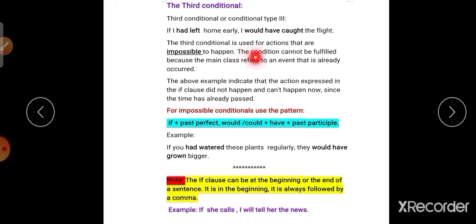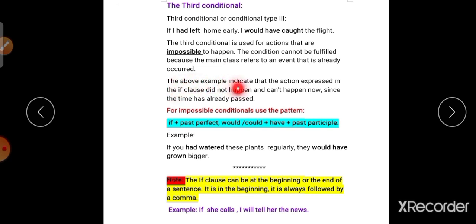The condition cannot be fulfilled because the main clause refers to an event that has already occurred, already happened. So that is impossible to happen now.